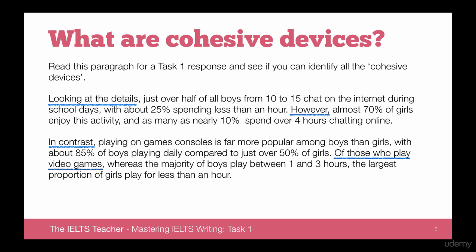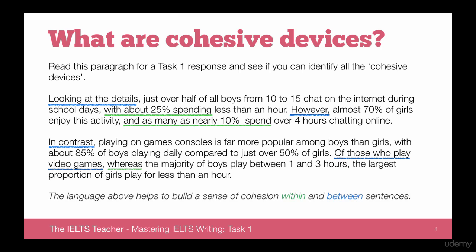Now, all of these are looking at transitions between sentences or between paragraphs, which we mentioned on the previous slide there. So all of these are looking at transitions between ideas, between sentences. However, we also have cohesive devices within sentences. So with about 25% spending, and as many as nearly 10% spend, whereas, so the language above helps us to build a sense of cohesion within and between sentences.